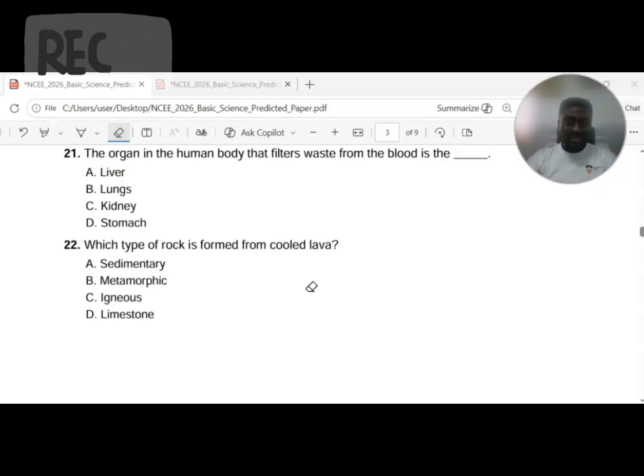Okay, let's dive in. A continuation of the series I left off in the last episode. We're going to go through question 21 all the way to 40 in this series. Question 21 reads: the organ in the human body that filters waste from the blood is the dash. What can best fill in this blank space from the available options? Option A, liver. Option B, lungs. Option C, kidney. Option D, stomach.